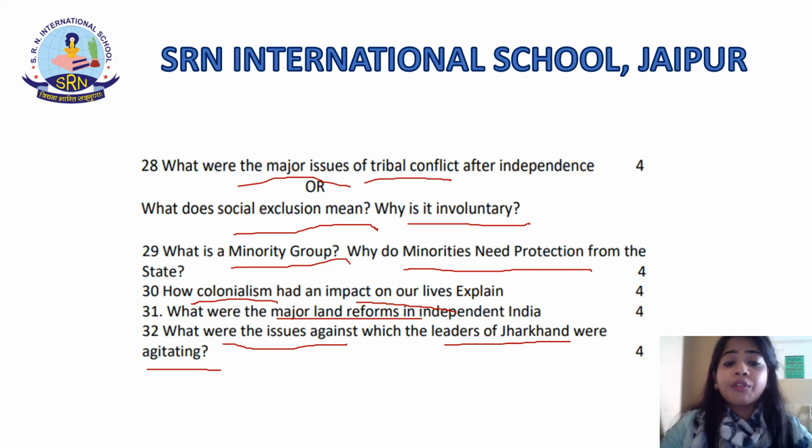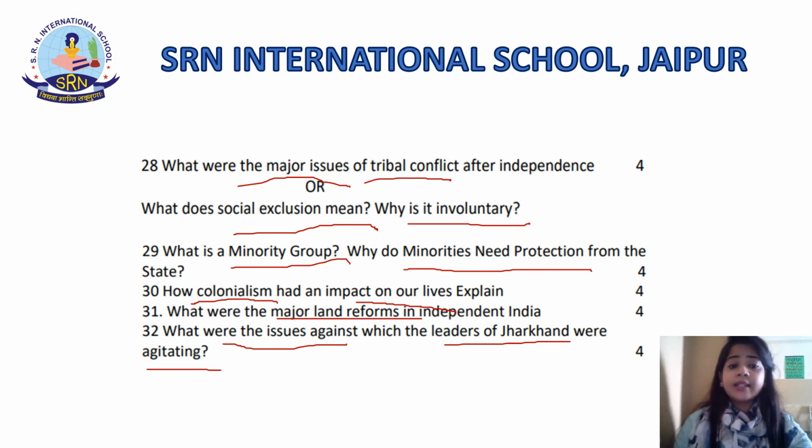The fourth major issue was the nationalization of forest produce, which they boycotted. Now, some wanted the nationalization of forest produce, but the leaders of Jharkhand boycotted it. They didn't want it. So these were the major issues against which the leaders of Jharkhand agitated, students.